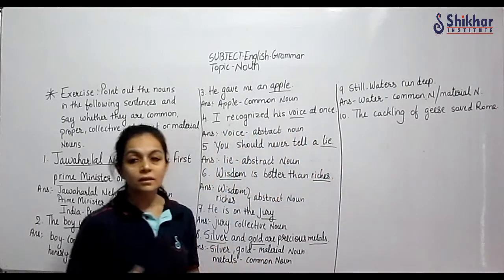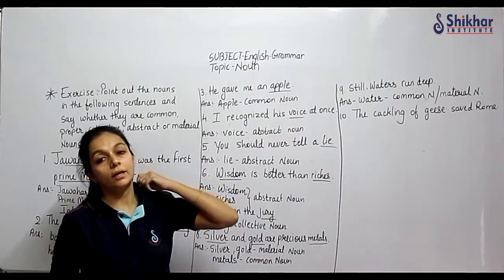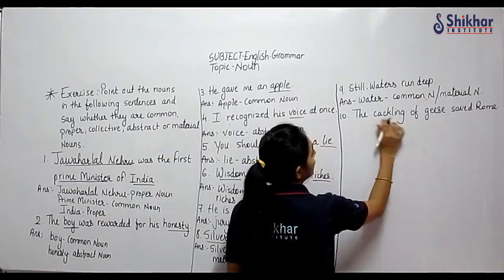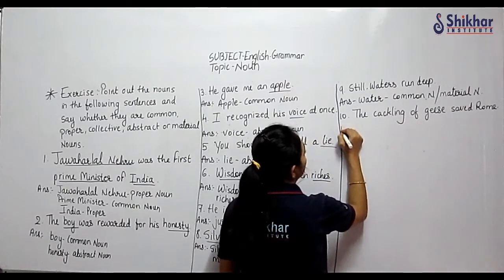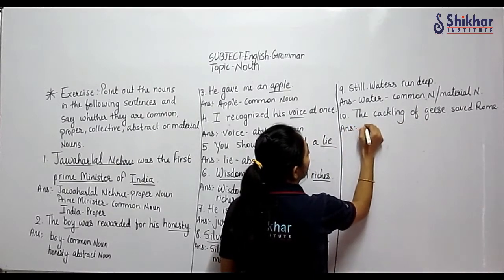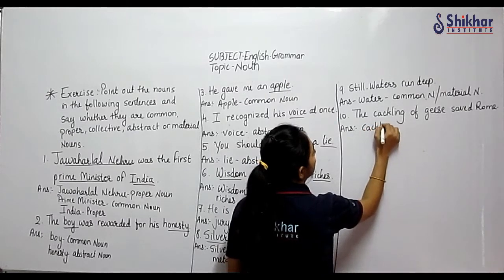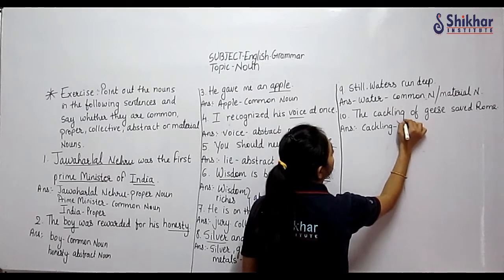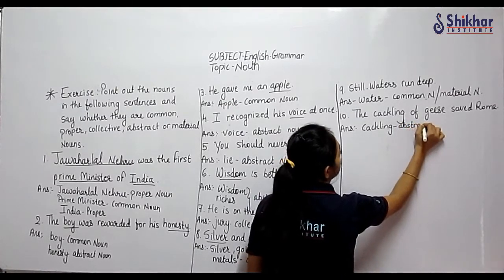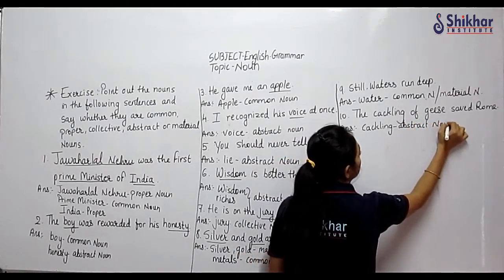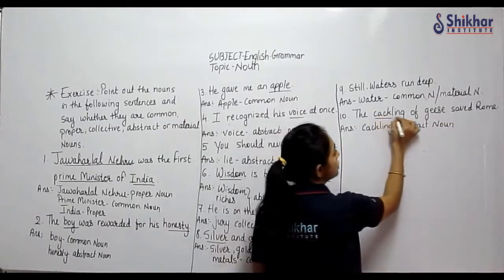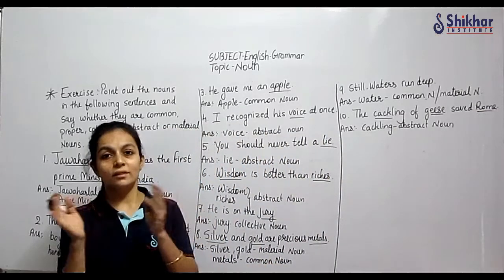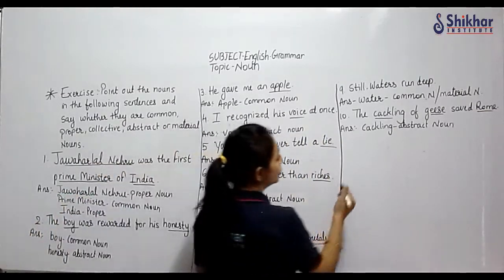The cackling is a sound that they are making. Okay, so it's an abstract noun. Cackling will come as a noun. So we'll write here, cackling, abstract noun. Then geese also is a noun. Geese will come as goose, geese. Collective noun, plural form.